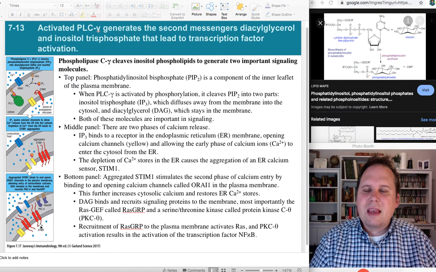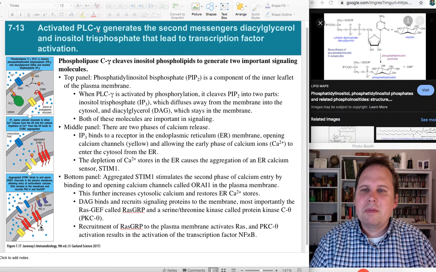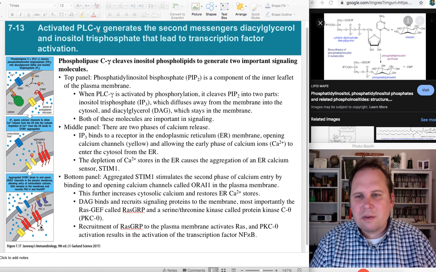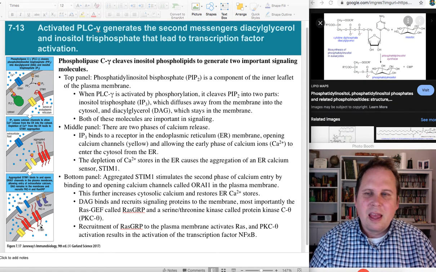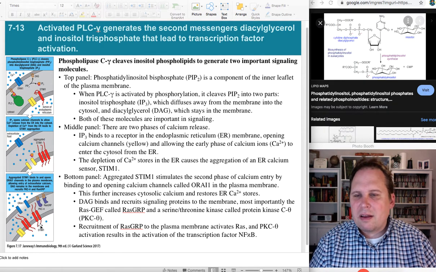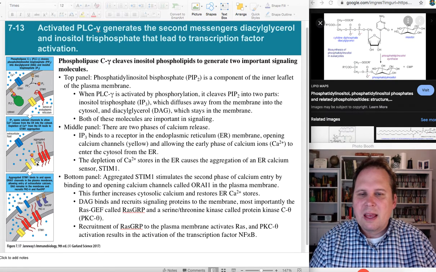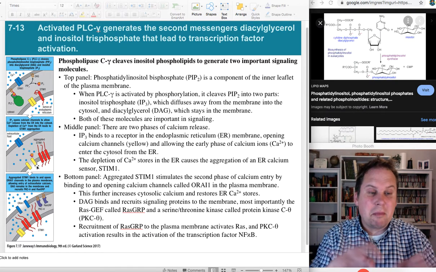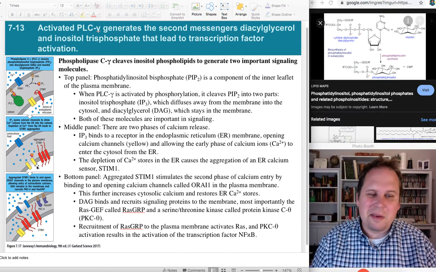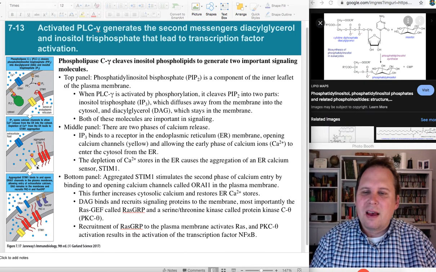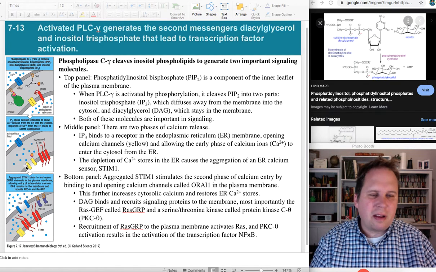So PLC gamma can break a PIP2 into diacylglycerol and IP3, and IP3 can dock onto a calcium channel, and it will deplete. It'll just dump not all the calcium, but a lot of the calcium out of the ER. And then the IP3 part is going to break down or fall off or something.